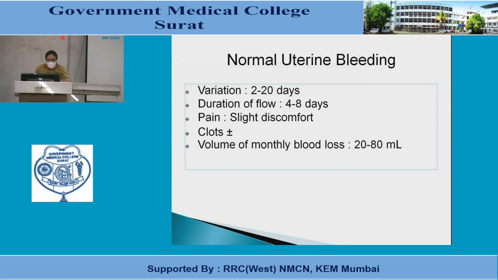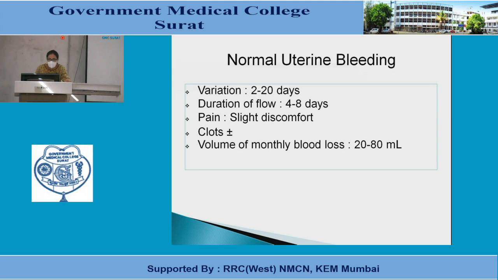It is a 2 to 20 day variation, with 4 to 8 days duration of the flow, mild or slight discomfort with pain, and clots present or not present, with a volume of monthly blood loss of 20 to 80 ml. This is the normal uterine bleeding.